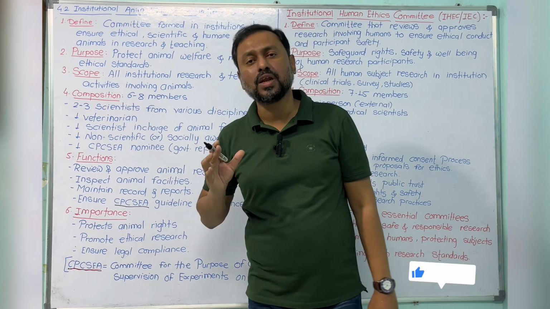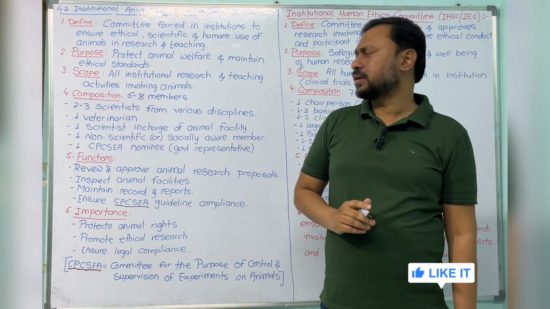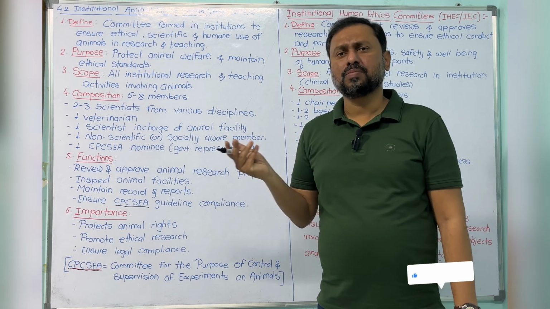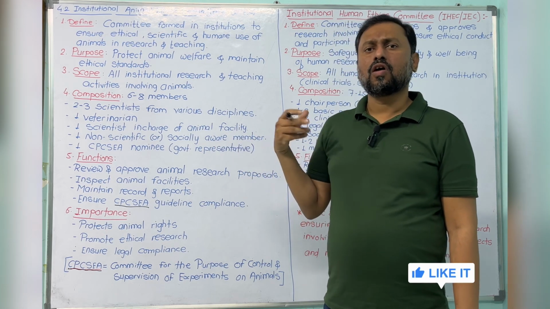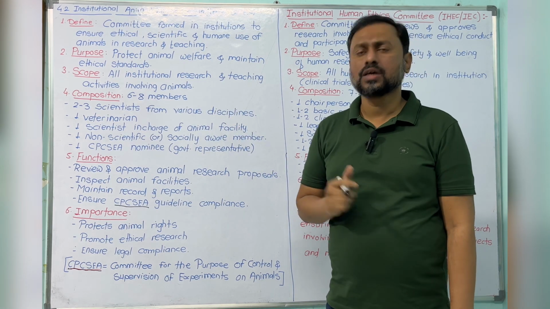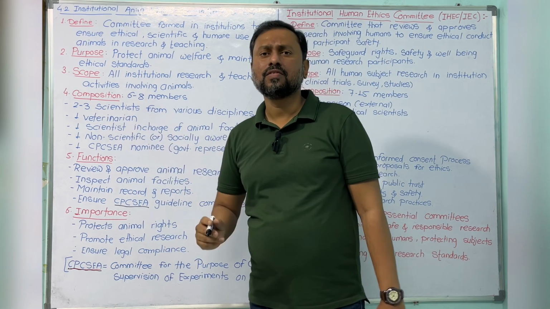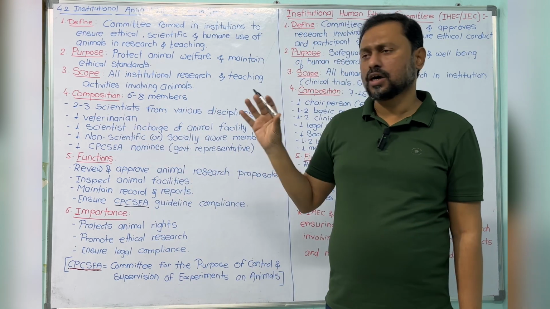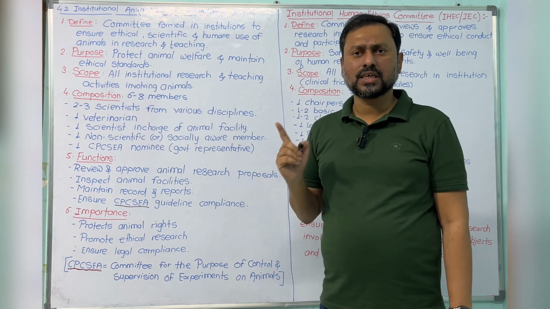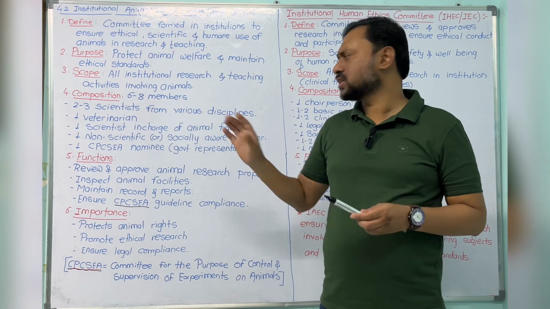Now the composition: how many members are there in this committee? Total 6 to 8 members. Two to three scientists from various disciplines; it may be a pathologist, a biochemist or a biologist. The next one is a veterinarian, the animal doctor who is observing. Next is the scientist in charge of the animal facility, the animal house and everything there.